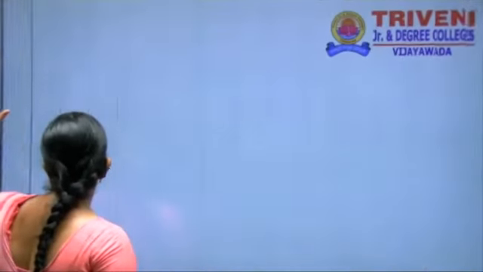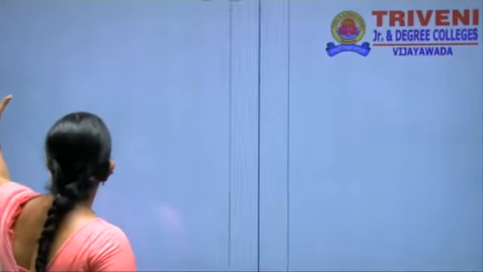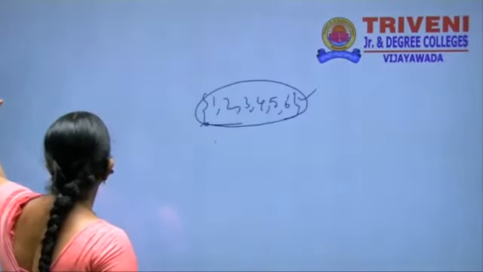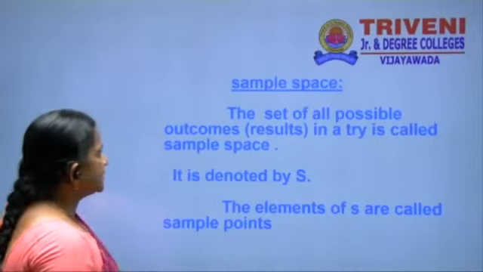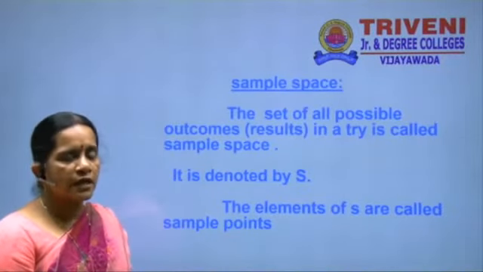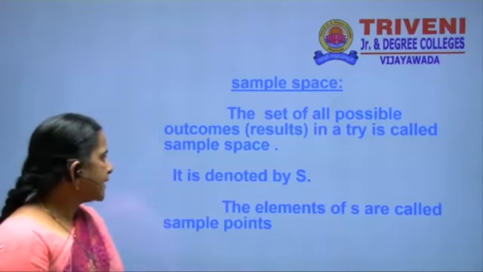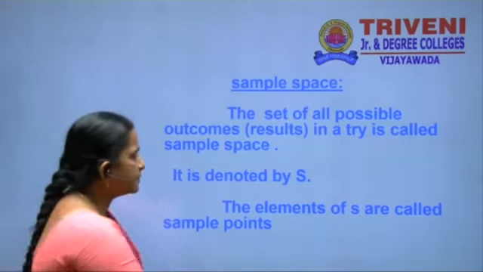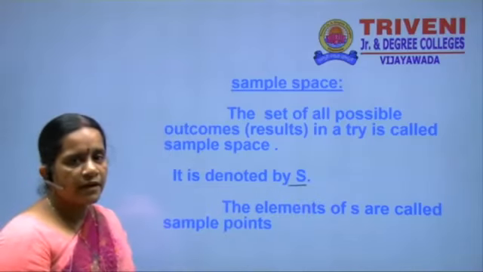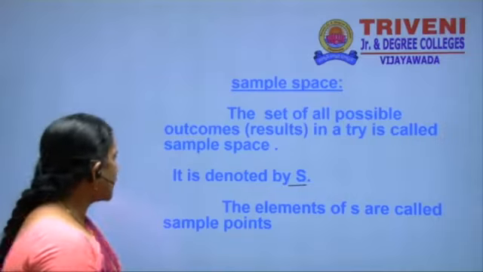Then we are going to discuss the next definition, the sample space. The set of all possible outcomes in a trial is called a sample space. This is denoted by capital S. The elements of S are called sample points.